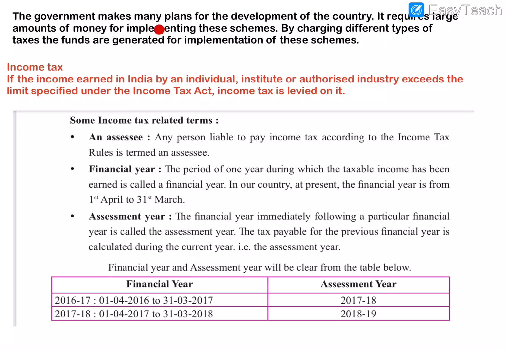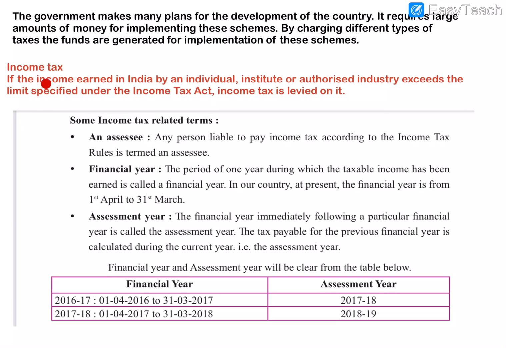By charging different types of taxes on the people, that means us, the funds are generated for implementation of these schemes. We know there are a large number of schemes, education schemes, food schemes, or travel, train. For everything the government is charging tax and funds, and it is collected from the people.